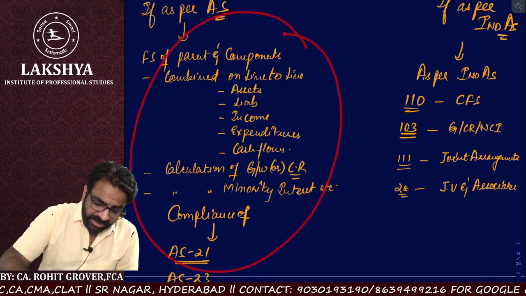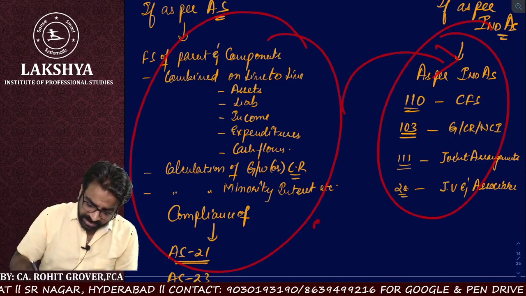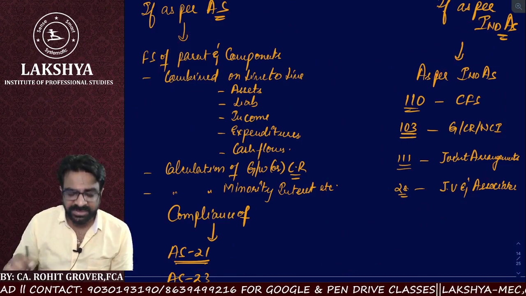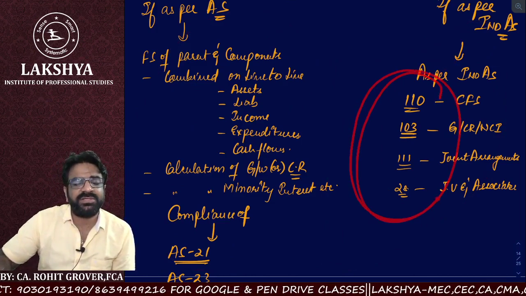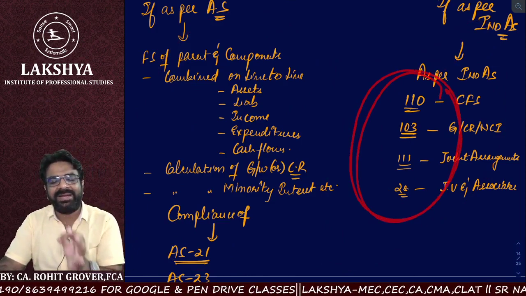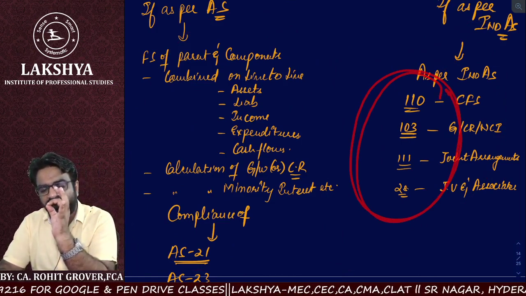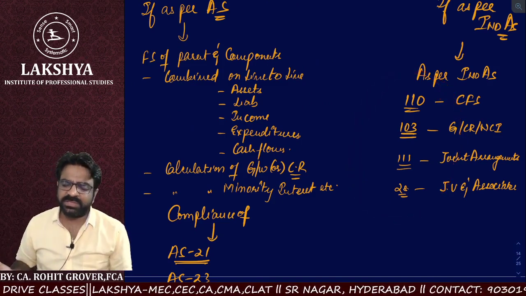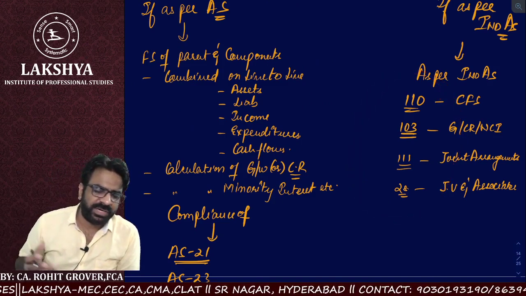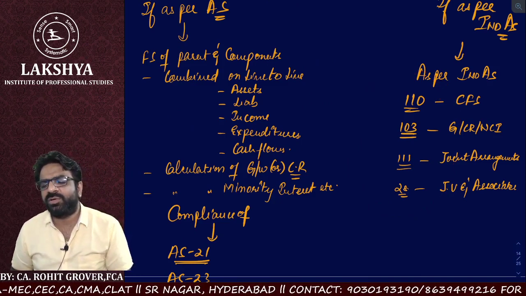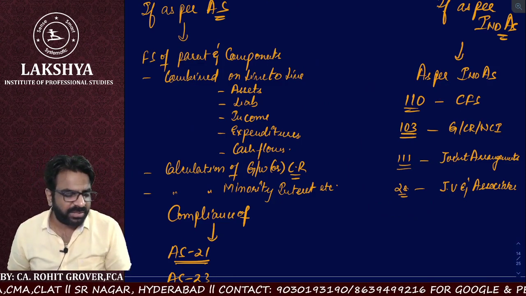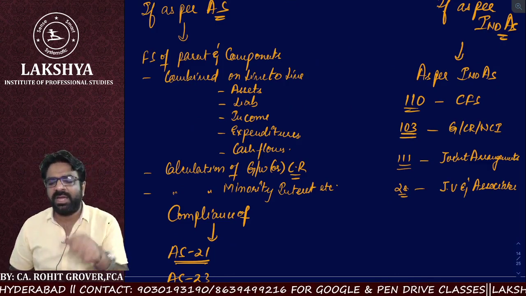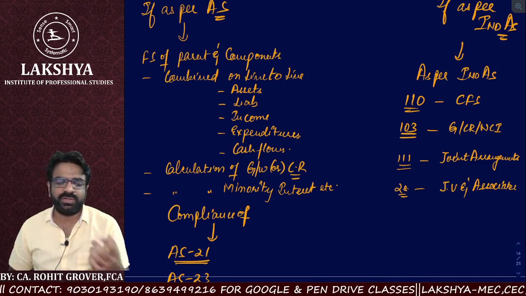Same thing we are doing here, but instead of AS 21, 23, and 27, what are the four IND-AS we have to consider? IND-AS 110, IND-AS 111, IND-AS 103, and IND-AS 28. Sir, what is 28? Joint ventures and associates. What is 111? Joint arrangements. What is 103? It talks about calculation of goodwill, non-controlling interest, or calculation of capital reserve. And what is IND-AS 110? Consolidation of financials.